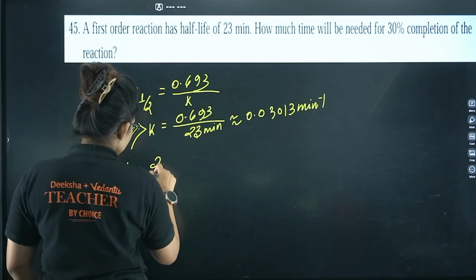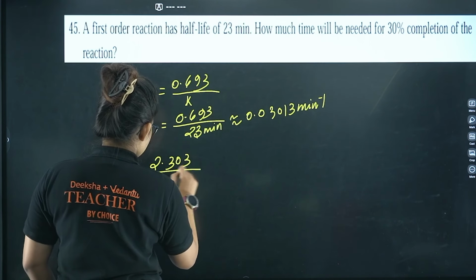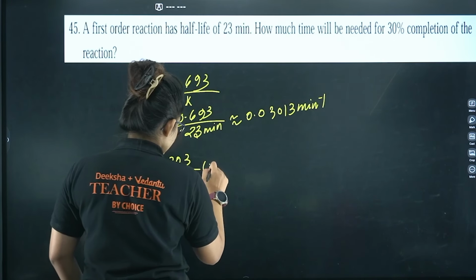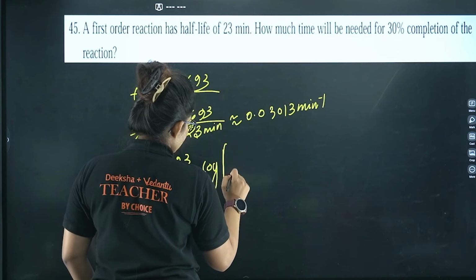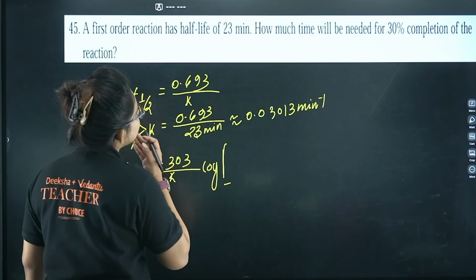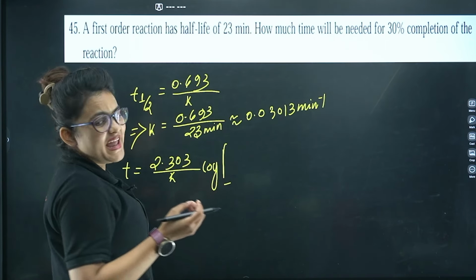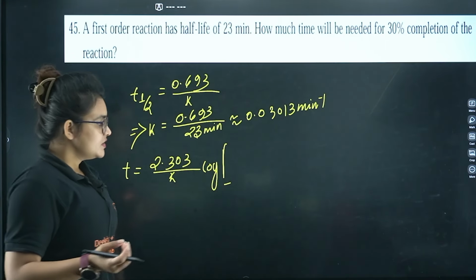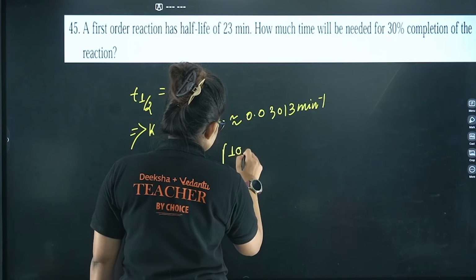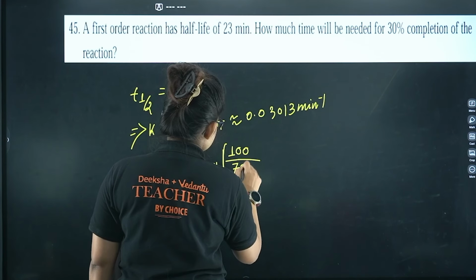Let's put the value in the integrated rate law. So t equals 2.303 divided by K log of A0 by A. Here A0 is initially 100, and 30% completion means A is 70%, so 70% is remaining.